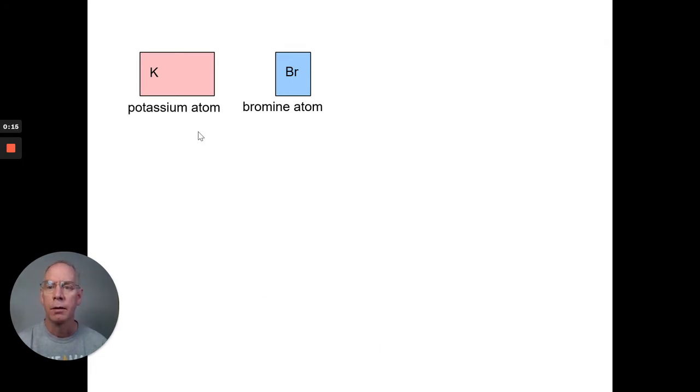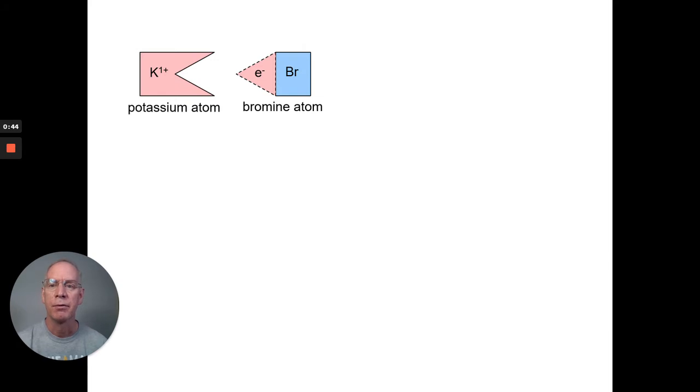We're starting out here with a representation of a potassium atom as this pink rectangle, and this bromine atom as this blue smaller rectangle. Now, what I'm going to do is take a pair of atomic scissors and cut out an electron from that potassium atom. Now that potassium atom is going to donate that electron over to the bromine atom. So when that happens, you can see that electron moves over.